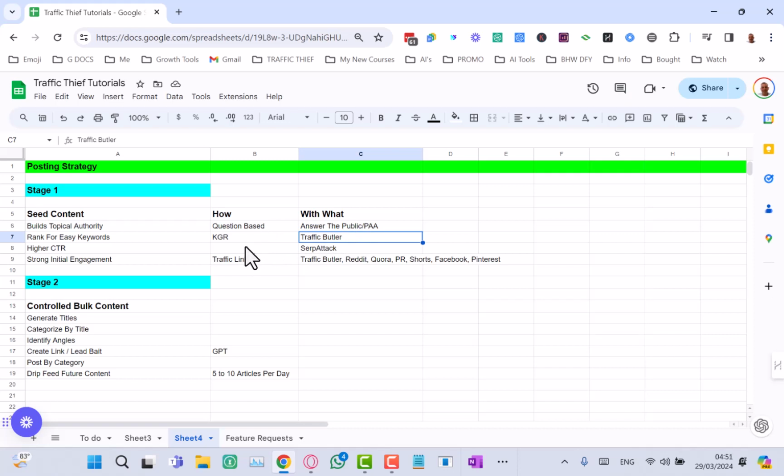Okay, now, if you've got question-based keywords and if you've got KGR targeted keywords, then that's going to lead to higher CTR. It's going to make it easy to do higher CTR with tools like SERP.